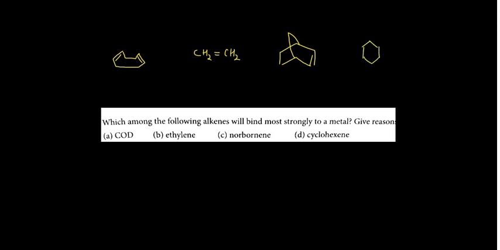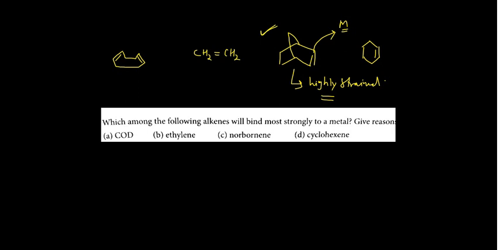Now this is something very important. Among all these, this is actually highly strained. When it is highly strained, it will try to give its electron density very readily to the metal, so that it can release the strain, and when the strain is released, this norbornene gets relaxed. So obviously this will have very high affinity to the metal.